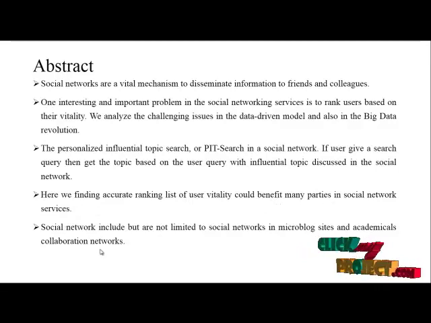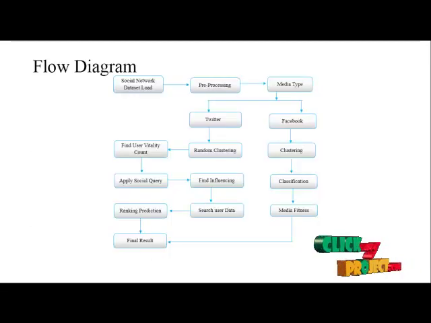Finally, the social networks include but are not limited to microblog sites and academic collaboration networks. Okay, this is the flow diagram for the social media analysis using topics for user vitality ranking. First of all, the first step is the social networks dataset. Here we are analyzing two types of media, Twitter and Facebook.